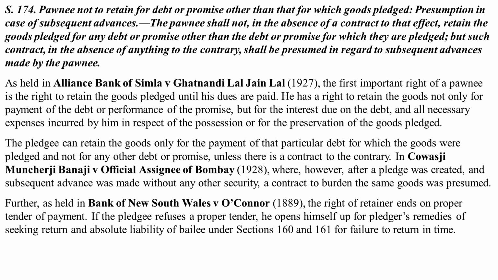In Kawasji Muncharji Banaji versus Official Assignee of Bombay, where, after a pledge was created, a subsequent advance was made without any other security, a contract to burden the same goods was presumed. Further, as held in Bank of New South Wales versus O'Connor, the right of retainer ends on proper tender of payment. If the pledgee refuses a proper tender, he opens himself up to the pledgor's remedy of seeking return, and to the absolute liability of a bailee under Section 160 and Section 161 for failure to return in time.